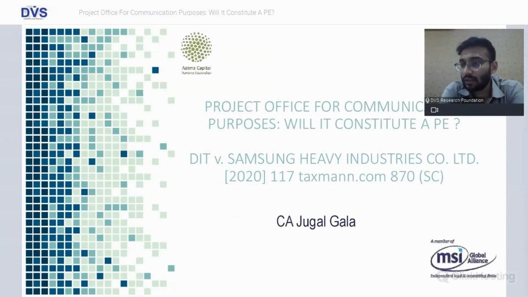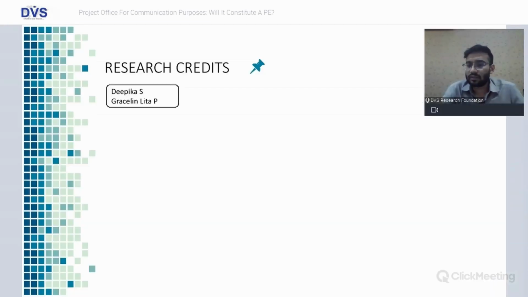Again, continuing with our series of Supreme Court case law in the last one year. Today's topic is whether a project office, which is established for communication purposes, constitutes a PE, that is, a permanent establishment. The case is the reference of Samsung Heavy Industries Company Limited. So let's get started, friends.